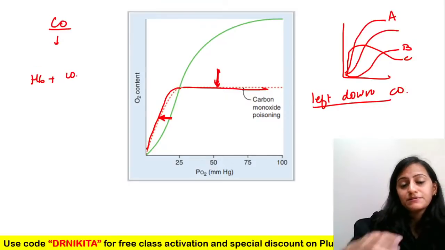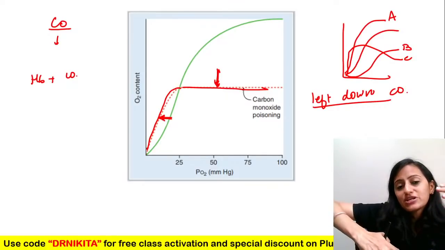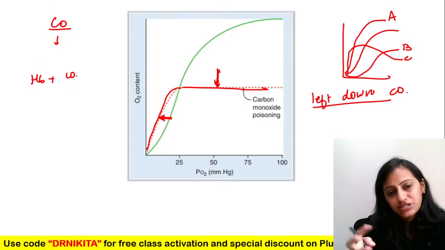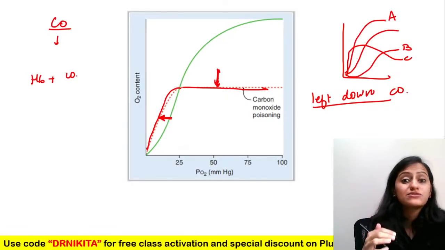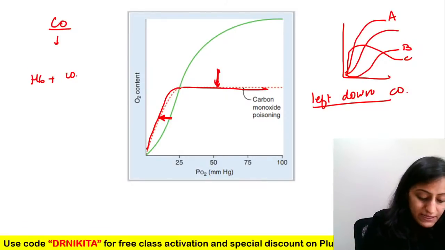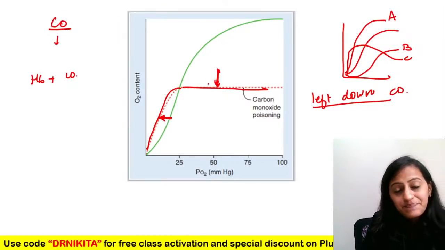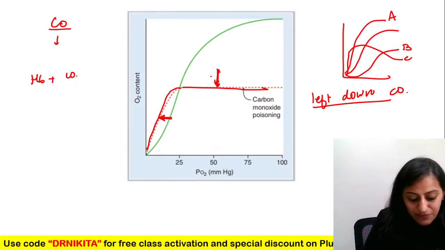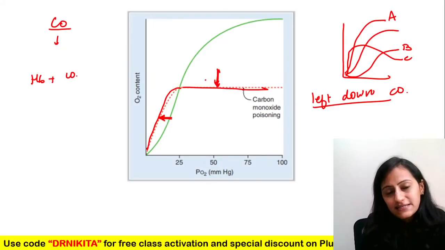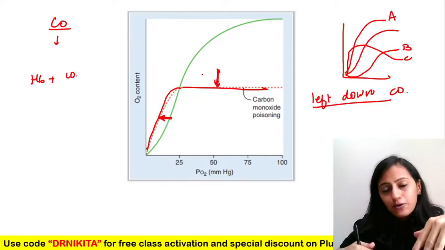Right and up? See, up and down basically suggests your oxygen saturation. In anemia, will the oxygen saturation increase? Anemia itself means that hemoglobin oxygen saturation is less, right? So think logically. How will it go up? Oxygen saturation is not going to increase in anemia. It's going to be less.